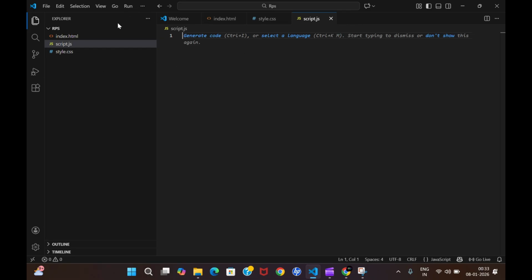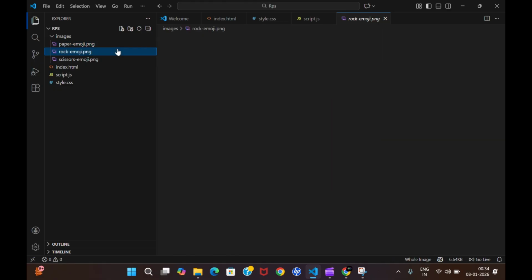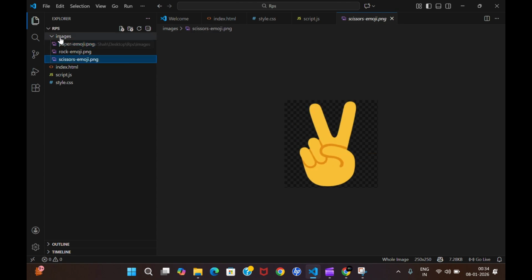For that we will make another folder, because there may be more than one image. In the images folder we are going to store all three images which I have shown to you: paper, rock and scissors. You can find them in the description.